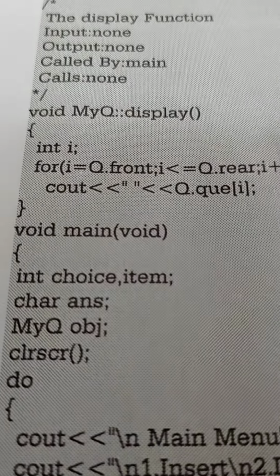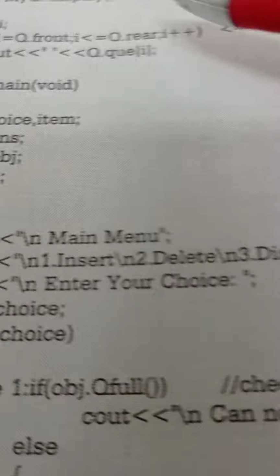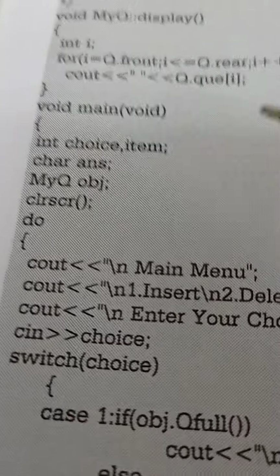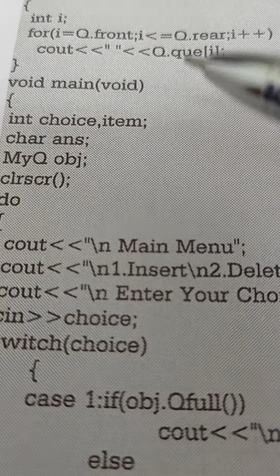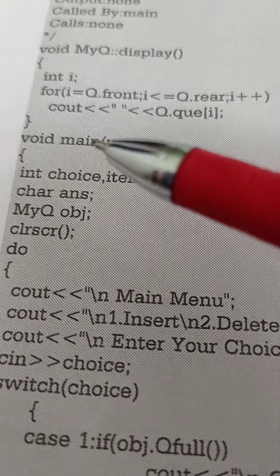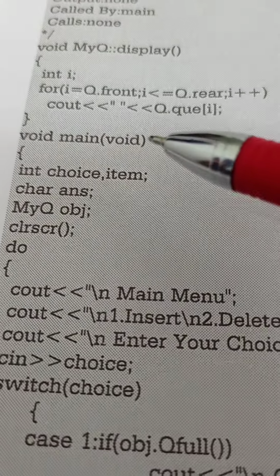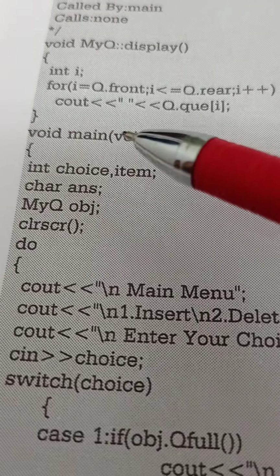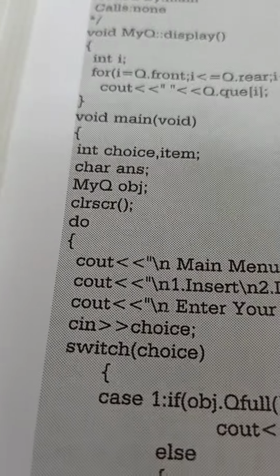This is one more function we have defined here. After that, the main program starts. What is the main program? Here void main, the program's main program starts. Here we have taken the main program as void. Some other programs we have taken as int main. When we use int main, we have to write the return instruction. Since here we have taken void main, there is no need to write the return instruction.